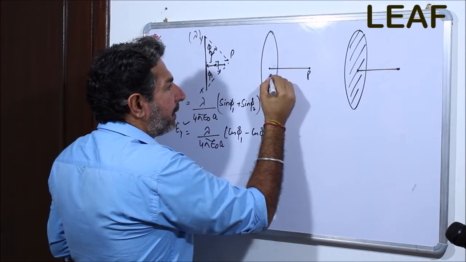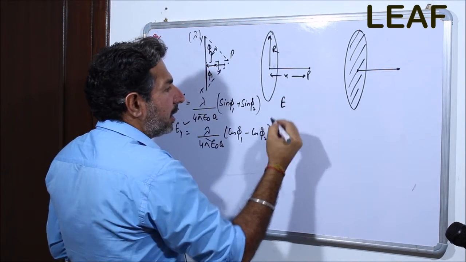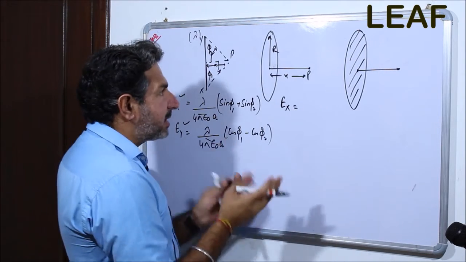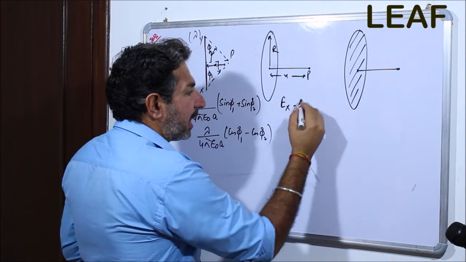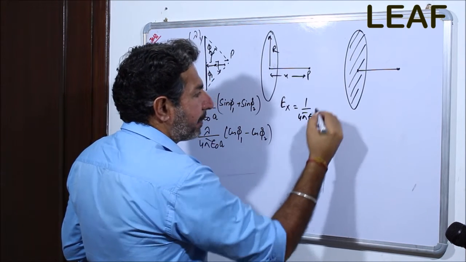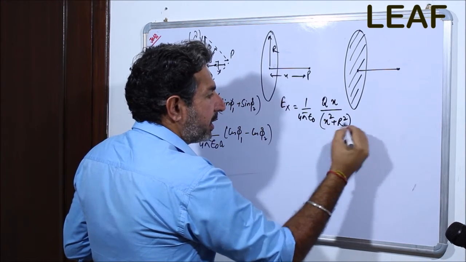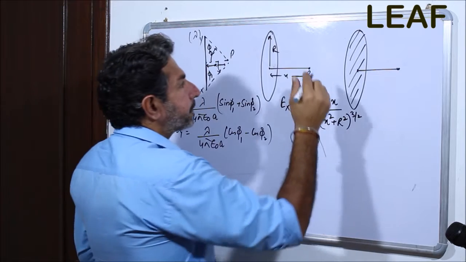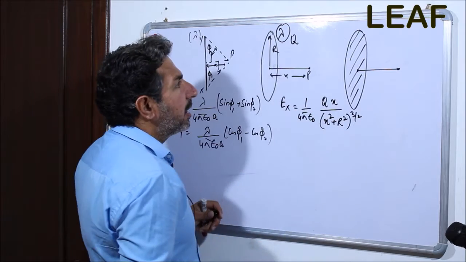Similarly, for a ring, at a point P at a distance x, with the radius of the ring being r, we got the value of E at this point, which is obviously Ex, because the rest has balanced out. There was no component like Ey here. And the value of Ex came out to be k, or 1 by 4 pi epsilon naught, times qx upon x square plus r square raised to the power 3 by 2. Here q is the total charge on the ring.